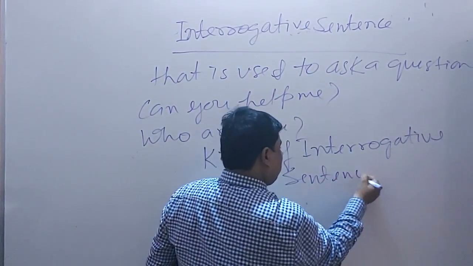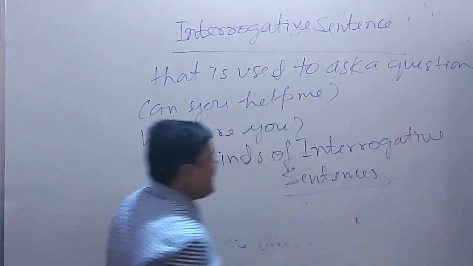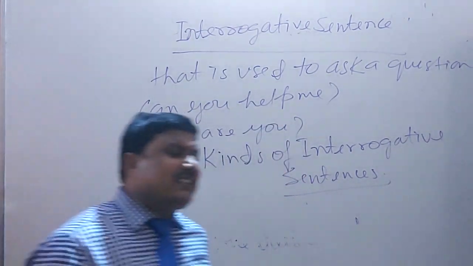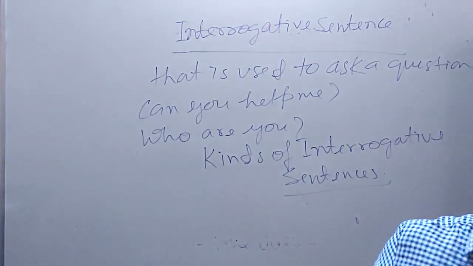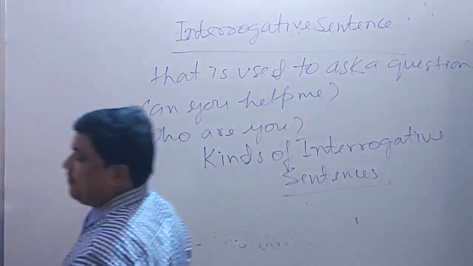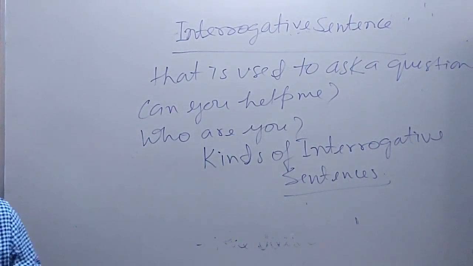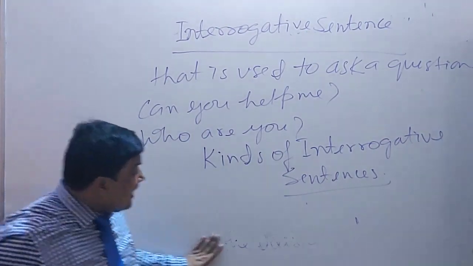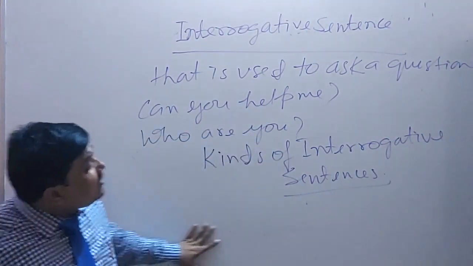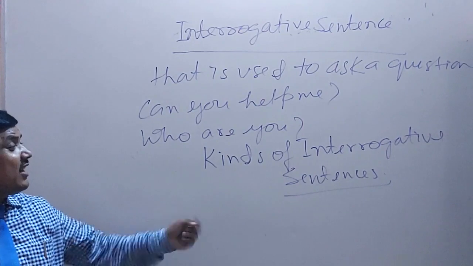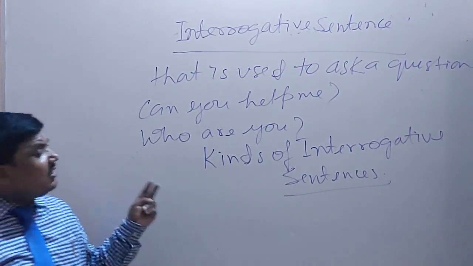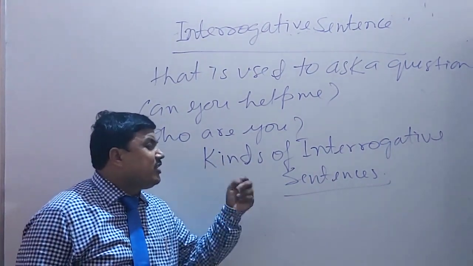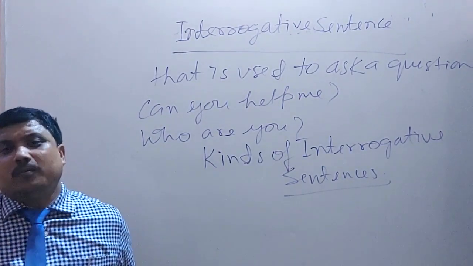Dear students, in the general sense it is said that there are 6 kinds of interrogative sentences. But these 6 kinds are not useful to you. For you, only 2 kinds of interrogative sentences are useful.